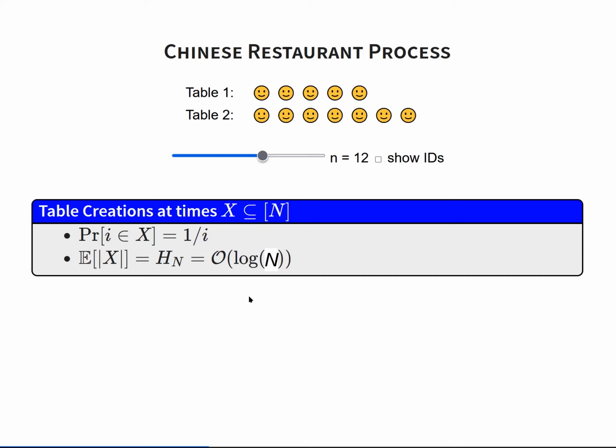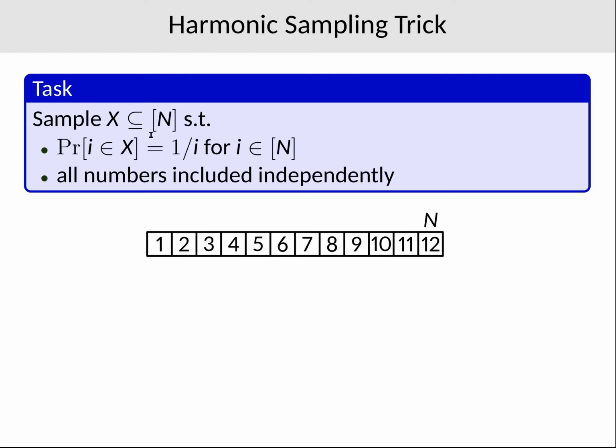Let me show you. So n is the number of steps for which we observe the process, and every number i up to n should be included in X with probability 1 over i, independently for all i. And how do we do this? Well, we start by sampling a random number between 1 and n. Say it's 8. We include that in X.